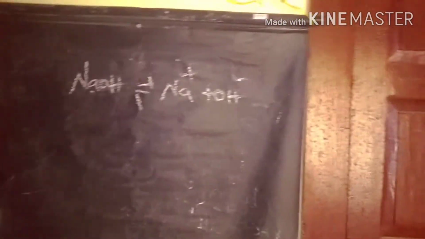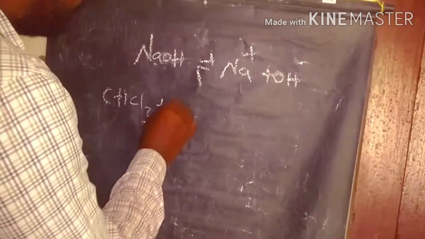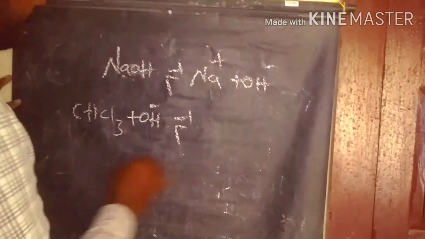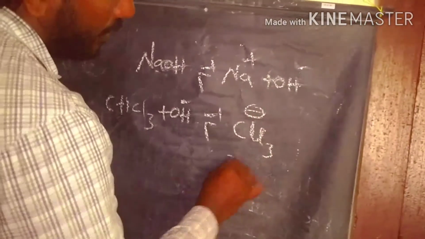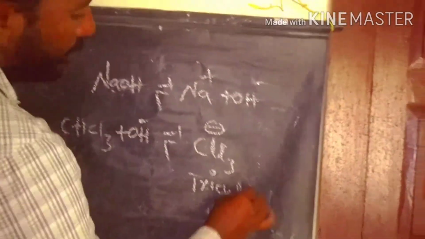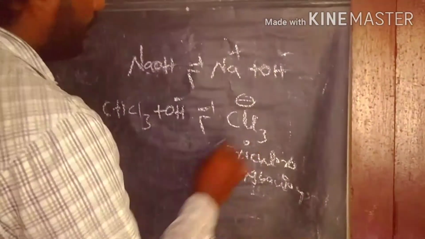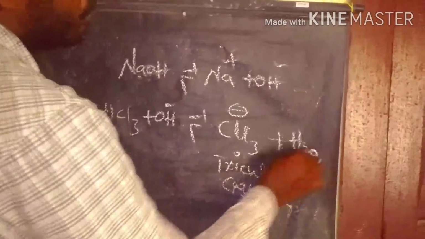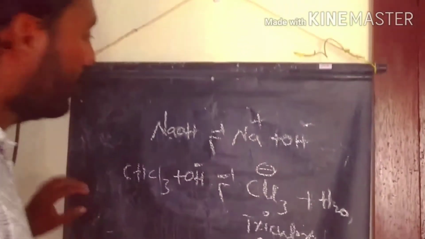After that, the hydroxide ion reacts with chloroform to form the trichlorocarbanion plus H2O. That trichlorocarbanion is much less stable than chloroform. That's why the trichlorocarbanion loses a chloride ion to form the dichlorocarbene.